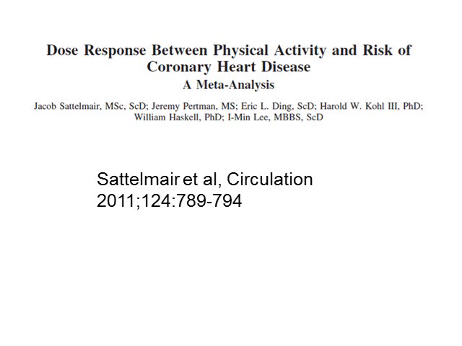Okay, number one, we're going to take a look at a meta-analysis. Like I said, highest level of evidence. It's a meta-analysis that looked at the dose response between physical activity and risk of coronary heart disease, so risk of a heart attack. Dose response means how much exercise do we need to get the best effect, and if we do more, will it be better, and things like that.